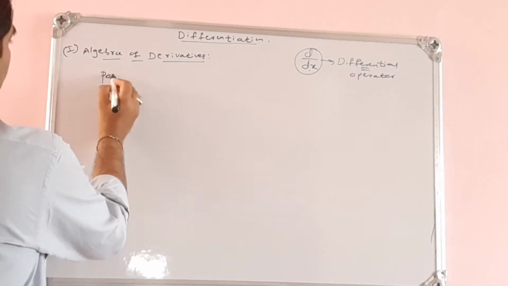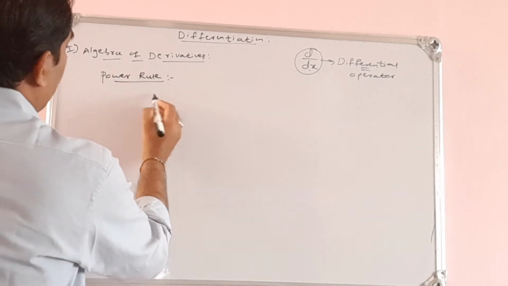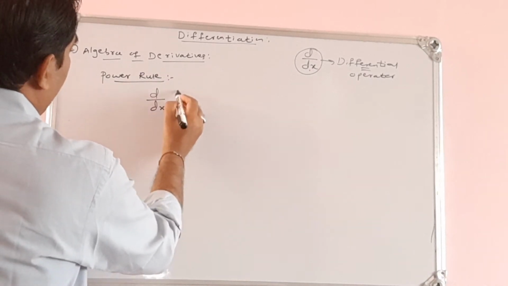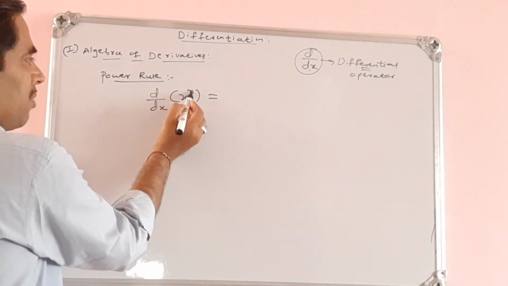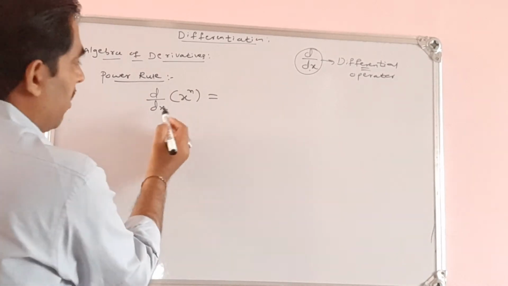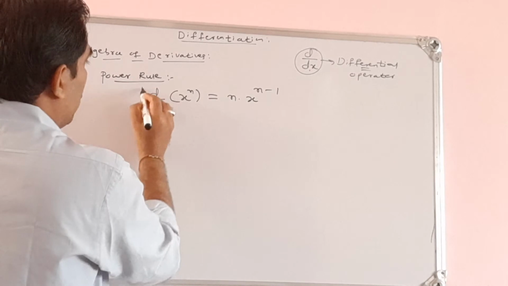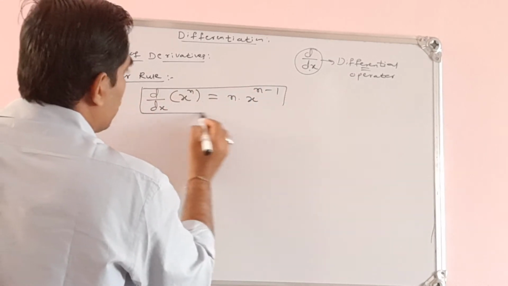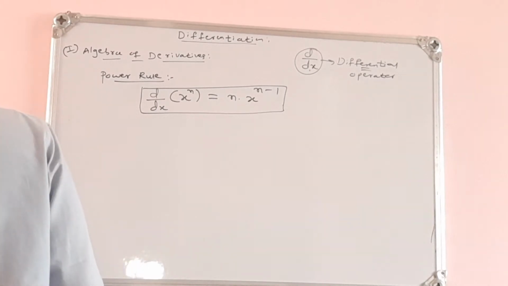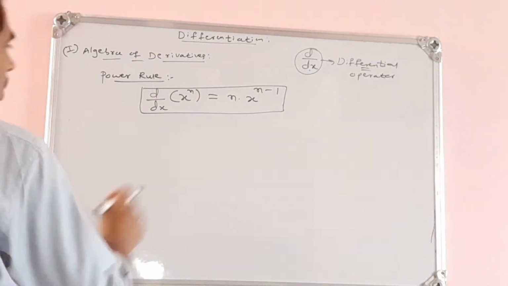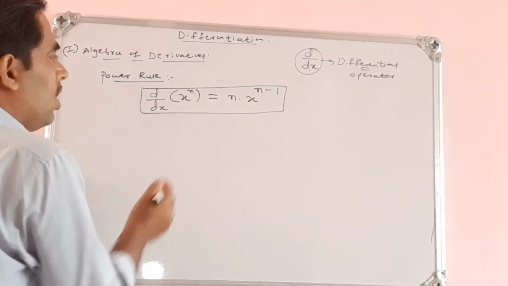Next we have the power rule. Okay, what is the power rule? Very important here: derivative of x to the power of n, where the power is n. We know this: n into x to the power of n minus 1. This is very important. Derivative of x to the power of n is equal to n into x to the power of n minus 1. This is called the power rule.